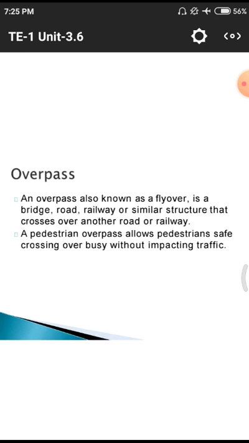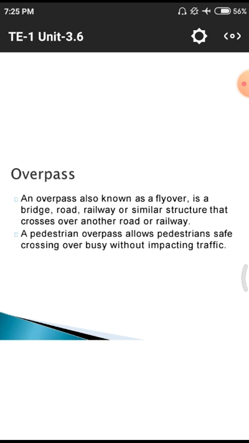Overpass means normally on these highways we have a major number of these overpasses. An overpass is normally also known as a flyover. We have a huge number of flyovers in our Guntur city. We normally have a minimum of 4 flyovers in Guntur. Whenever there is an occurrence of a road with railway tracks, definitely there we have to construct these flyovers.